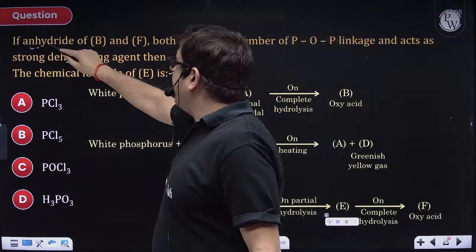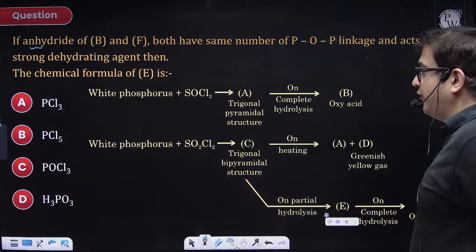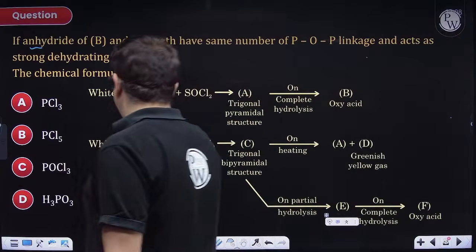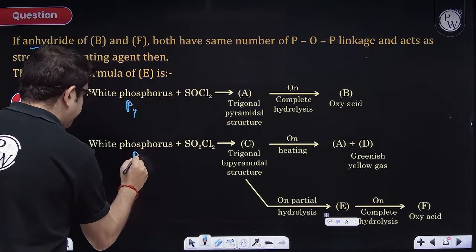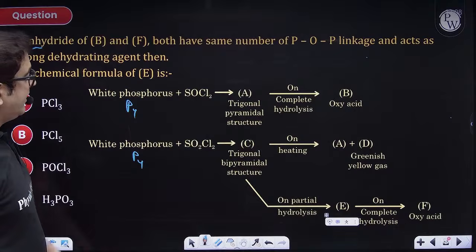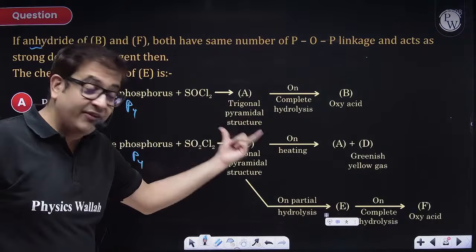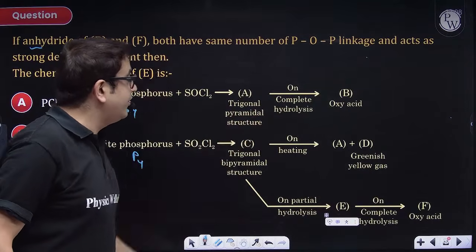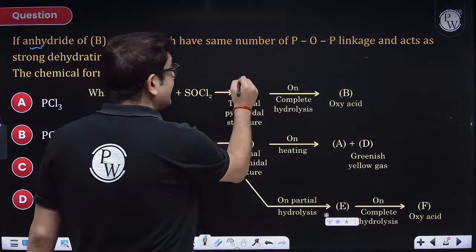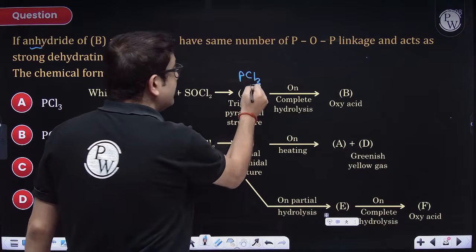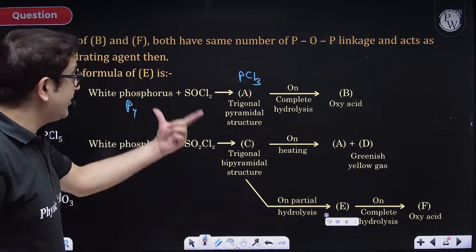Chalo, let us work on the flow chart. Sir, white phosphorus is P4 having that angle strain. And because of that angle strain, with thionyl chloride, the question is also giving you a hint through chemical bonding. It is trigonal pyramidal structure. So who has got trigonal pyramidal structure, sir? Phosphorus in +3 oxidation state chloride, so PCl3.